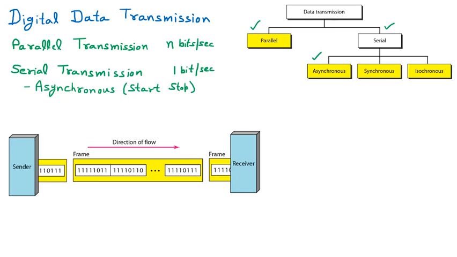Now we are discussing the next type of serial transmission, that is the synchronous transmission. Well, we know that in the asynchronous transmission we are having the start and stop bit. So those things are not there in synchronous, because in asynchronous time was not a criteria, but in synchronous time is the criteria. So now we are starting with synchronous transmission.